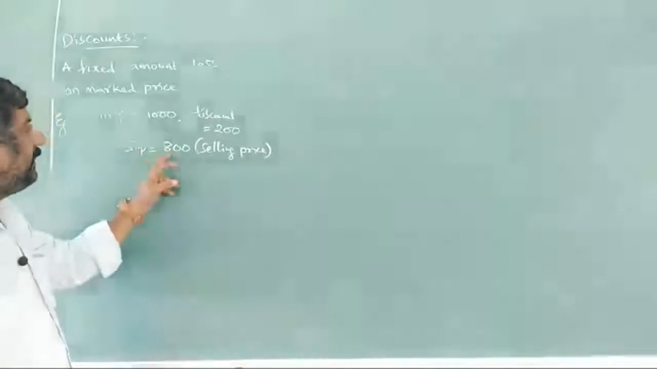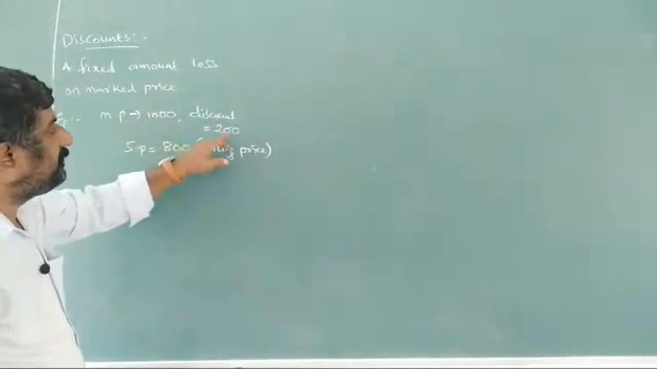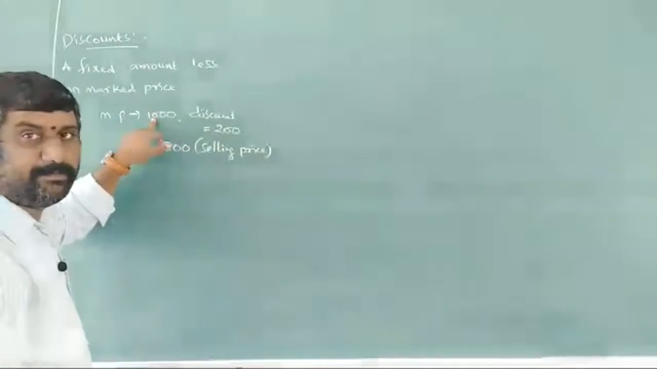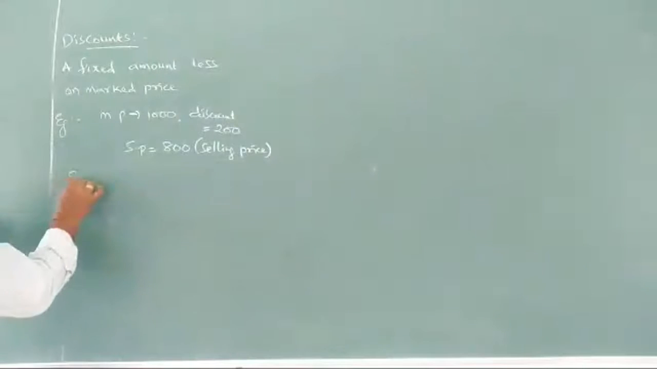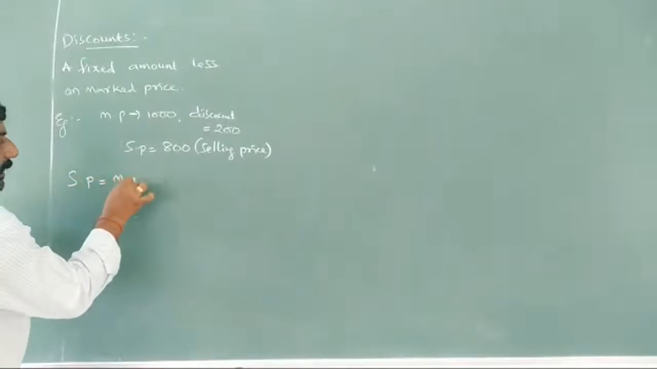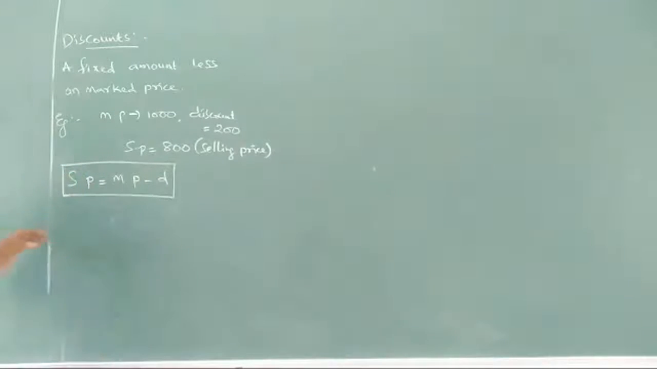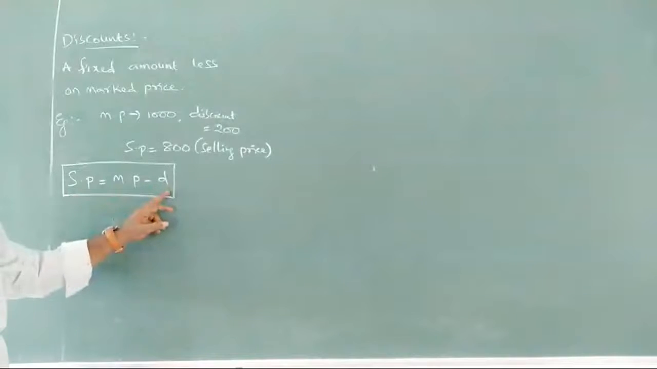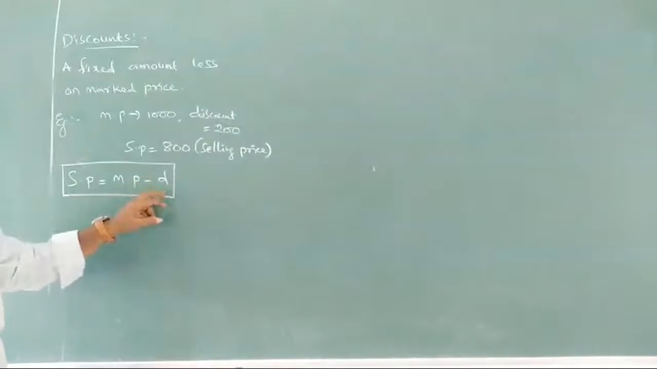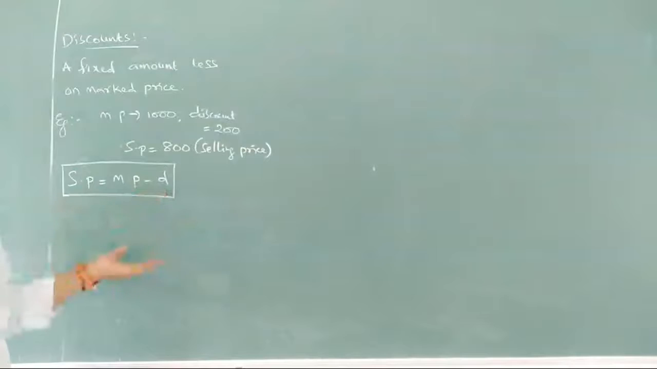How are we getting this selling price? We are reducing this discount 200 from the marked price. So what can we write now? Selling price can be given as marked price minus discount. This is when we know the discount directly. Sometimes we don't know the discount directly; sometimes a percentage will be given, then we have to find the discount and later the selling price. Let us take an example for that first of all.